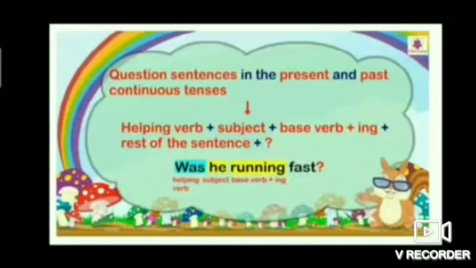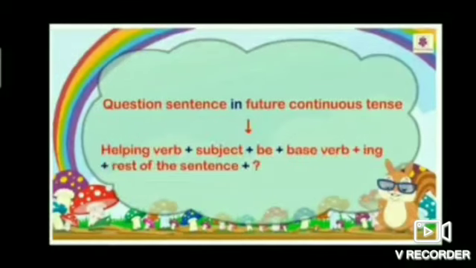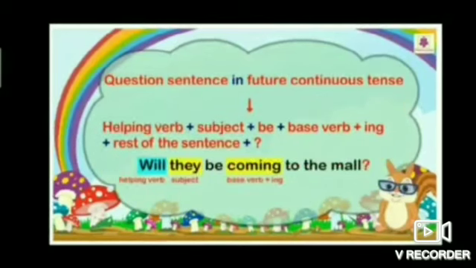Okay, students? To form question sentences in the future continuous tense, we use this pattern: helping verb plus subject plus be plus base verb plus ing plus rest of the sentence plus question mark. Okay, students? For example, will they be coming to the mall? In this sentence, will is the helping verb, they is the subject, and coming is the base verb with ing. Okay, students?